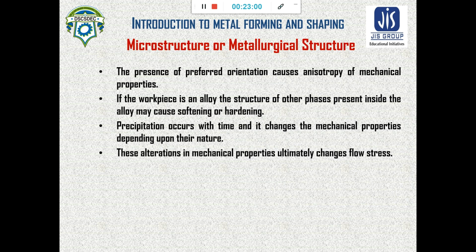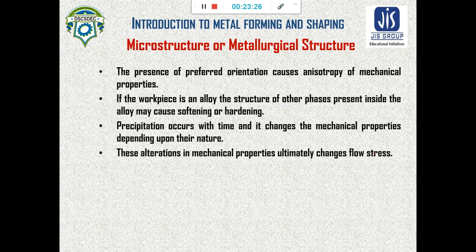Now we will see the dependency on metallurgical structure, or microstructure. In the class on casting, in case of solidification, I said that there is some preferred location or preferred direction of solidification.